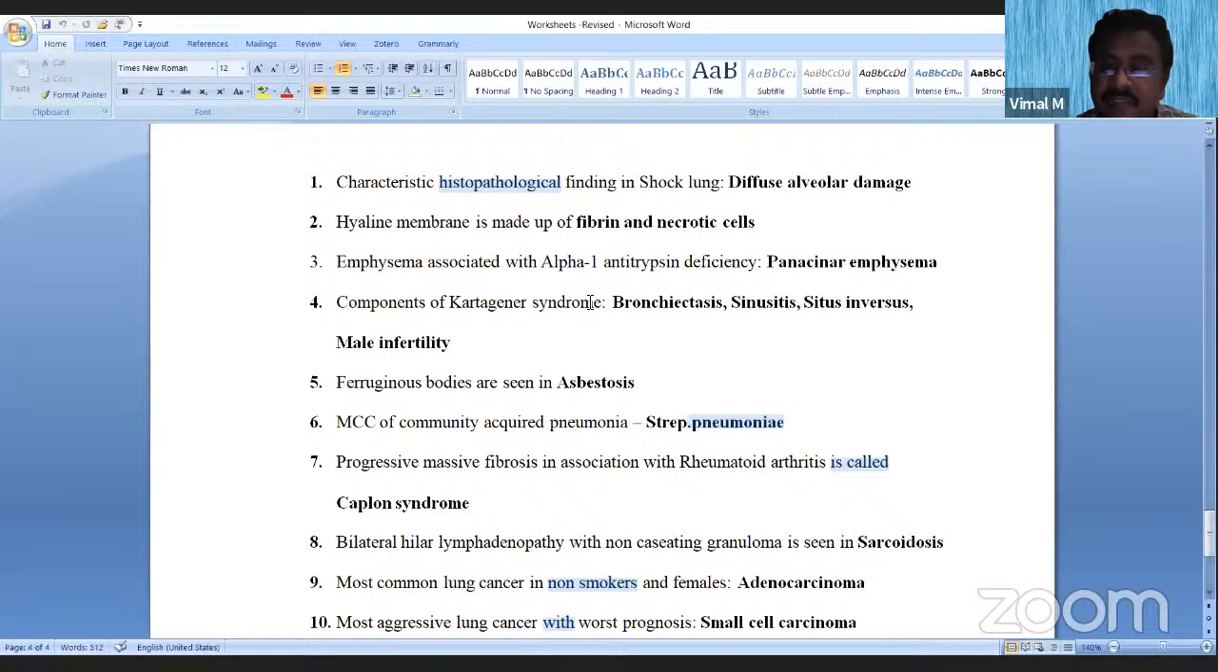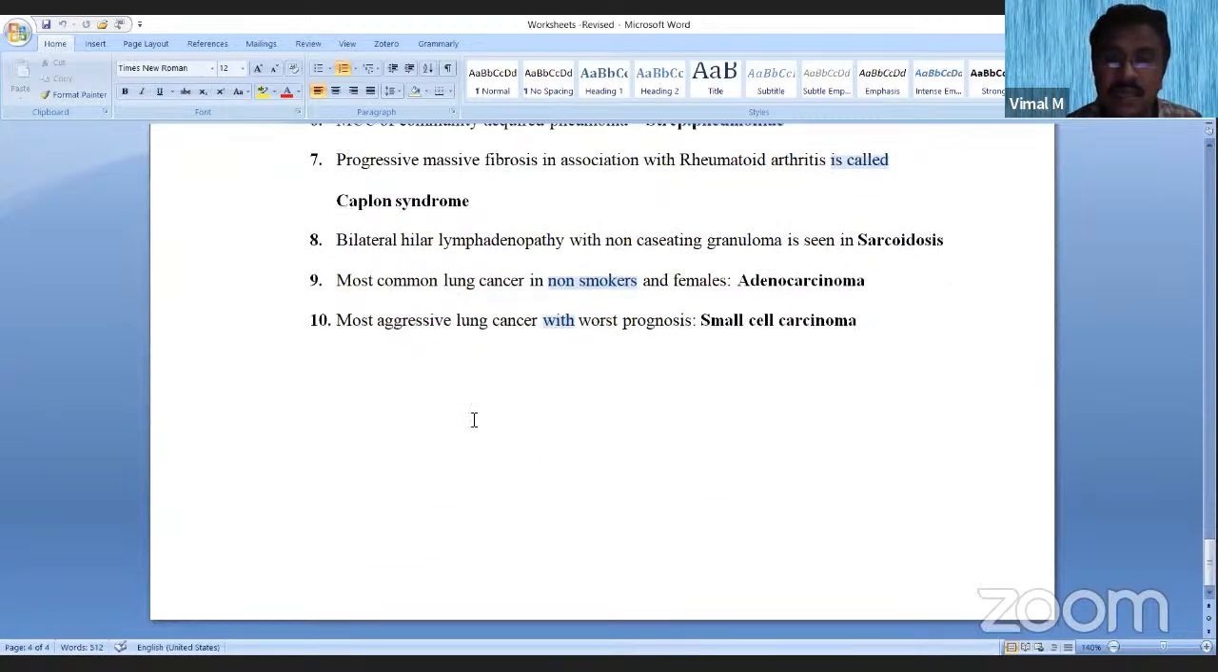Progressive massive fibrosis in association with rheumatoid arthritis is called Caplan syndrome. Very important thing: rheumatoid arthritis plus massive fibrosis in coal worker's pneumoconiosis is Caplan syndrome. Bilateral hilar lymphadenopathy with non-caseating granuloma is seen in sarcoidosis. Most common lung cancer in non-smokers and females is adenocarcinoma, and most aggressive lung cancer with worst prognosis is small cell carcinoma.